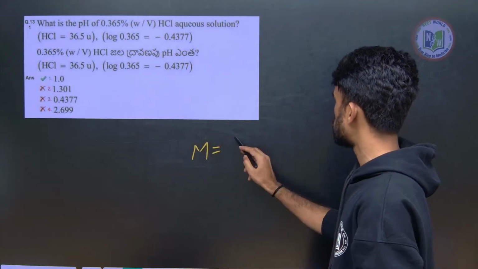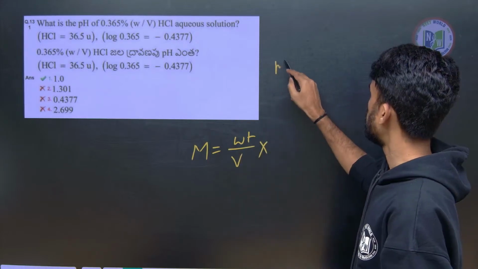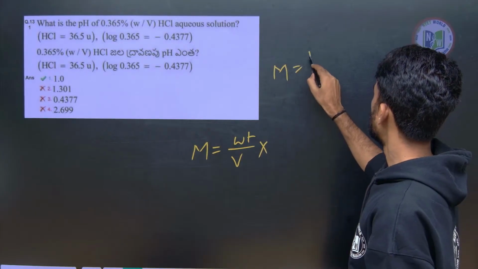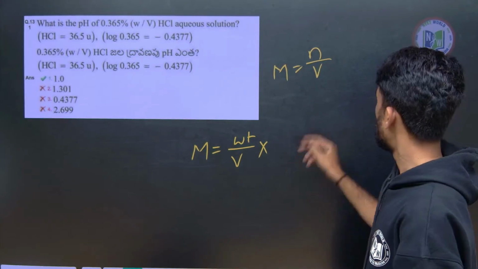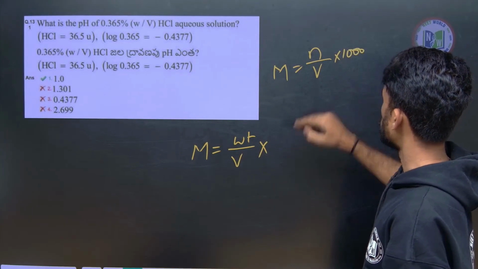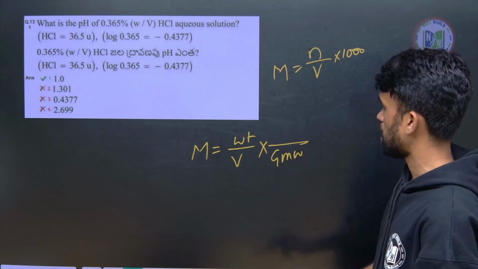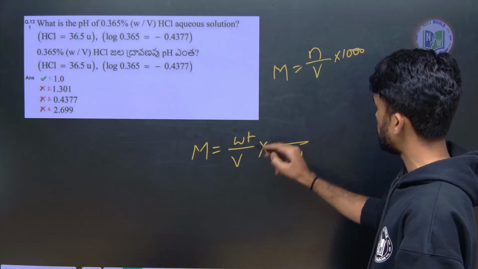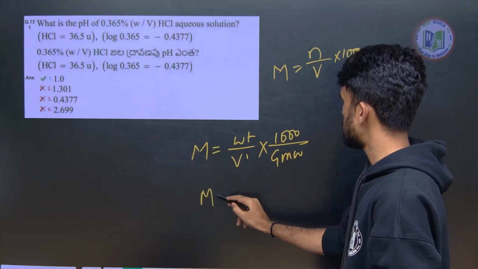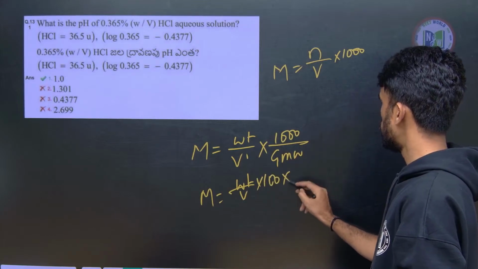Molarity is the number of moles divided by the volume of solution in liters; if it is in ml, multiply by 1000. The number of moles is weight by gram molecular weight, and in the denominator I write volume into 1000. So, I can write the formula as weight by volume into 100 into 10 by G